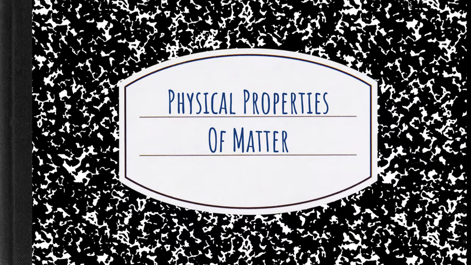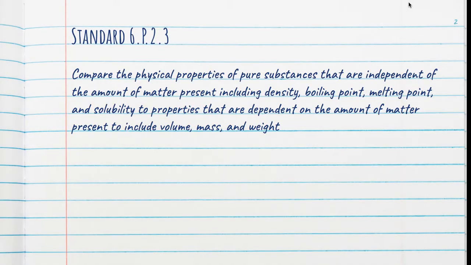Physical properties of matter. This is standard 6P23. Compare the physical properties of pure substances that are independent of the amount of matter present, including density, boiling point, melting point, and solubility, to properties that are dependent on the amount of matter present, to include volume, mass, and weight.